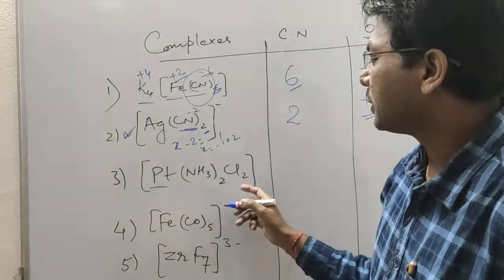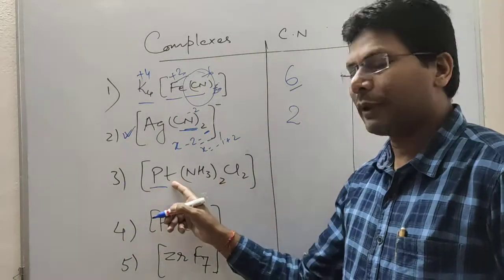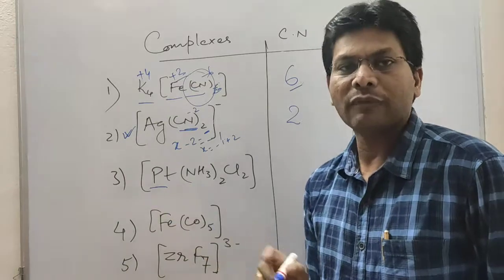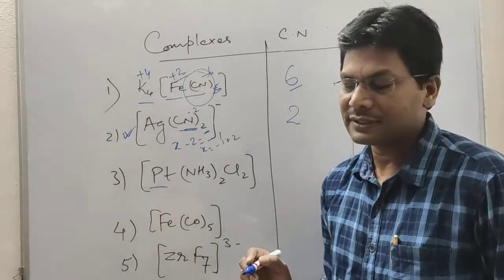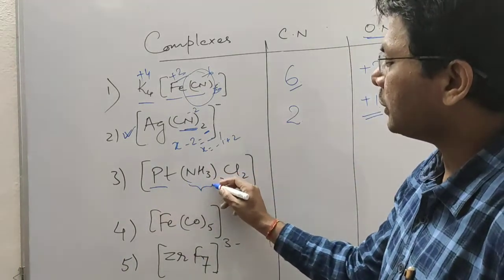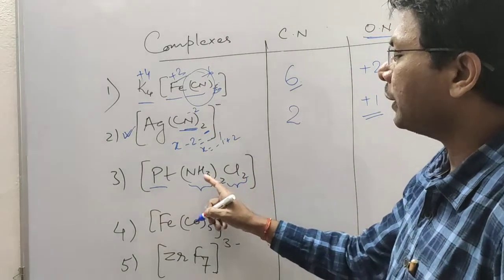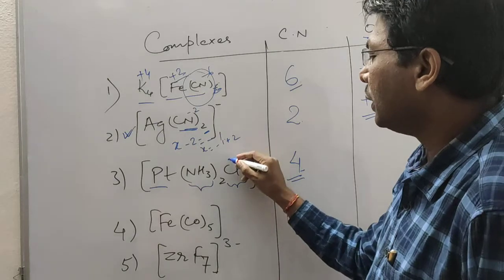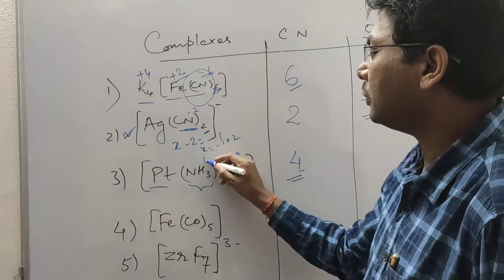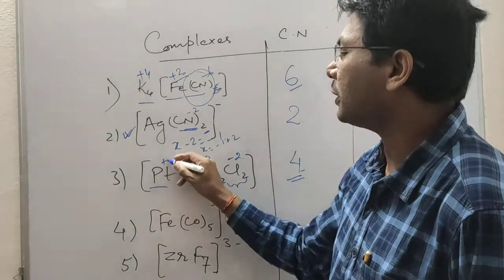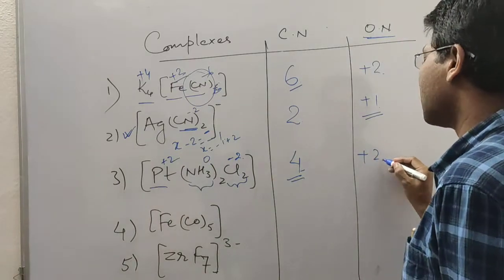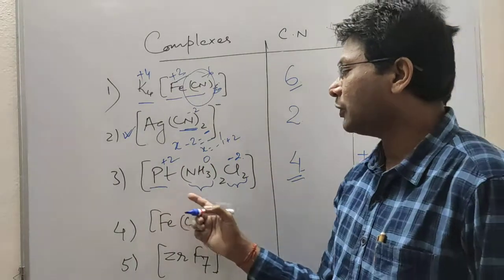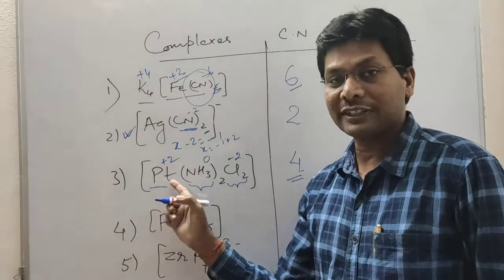Now this complex, diamminedichloridoplatinum(II). The cis form of this is called cisplatin, which is an anti-cancer agent. Here ammonia and chloride are also monodentate, so the total number of ligands is 4, so the coordination number is 4. Chlorine has minus 1 charge, so minus 2, and ammonia is a neutral ligand, so the oxidation number of platinum is plus 2. So the name of this complex is diamminedichloridoplatinum(II).